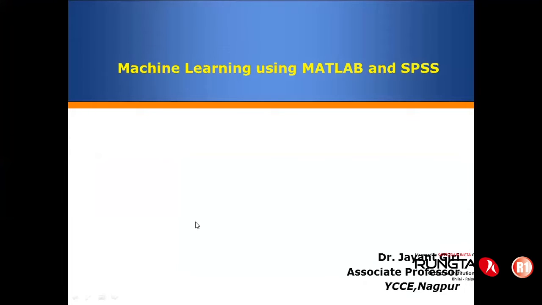So again, a very good afternoon to everybody. We already had a discussion about the advanced optimization. Actually, as far as the specific sequence is concerned, we need to talk about machine learning first, and then we may shift on to the advanced optimization. But depending upon the structure and the overall session planning, we already had a discussion about the advanced optimization. And now we'd like to talk about machine learning.